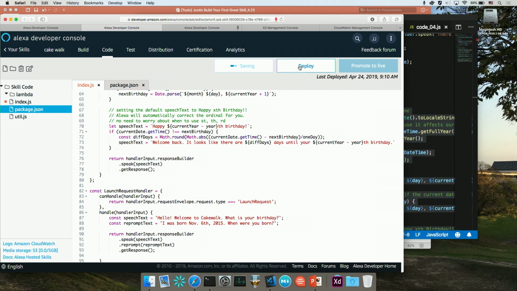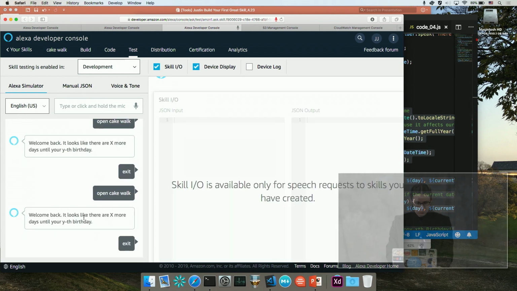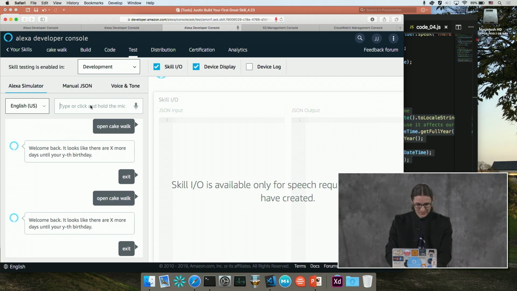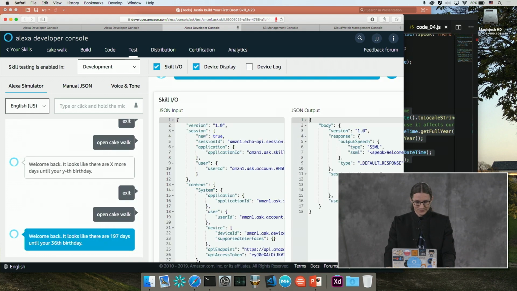So I'm going to go ahead and save and deploy this. And once I deploy this, we're going to run the skill. And it should tell me how many days until my 36th birthday. So I'm just going to wait for that to finish deploying, and it just finished. You'll notice our last message said welcome back, it looks like there were X more days. This time it should actually tell us how many days. So this is exciting. I'm going to go ahead and paste this in, and drum roll. Here we have welcome back. Looks like there's 197 days until your 36th birthday. Cool. All right, so we now have a working skill.